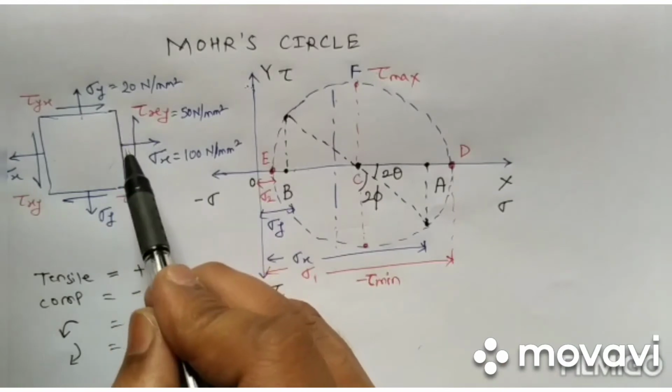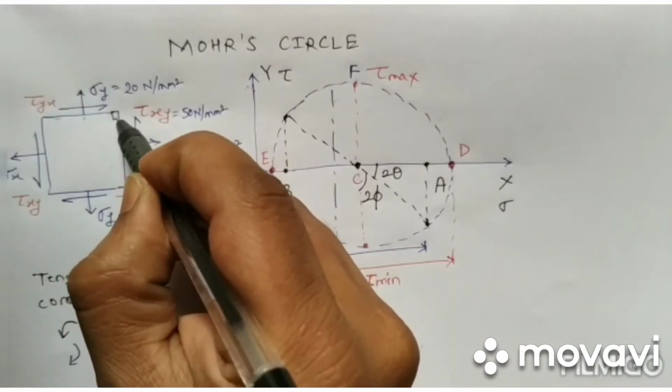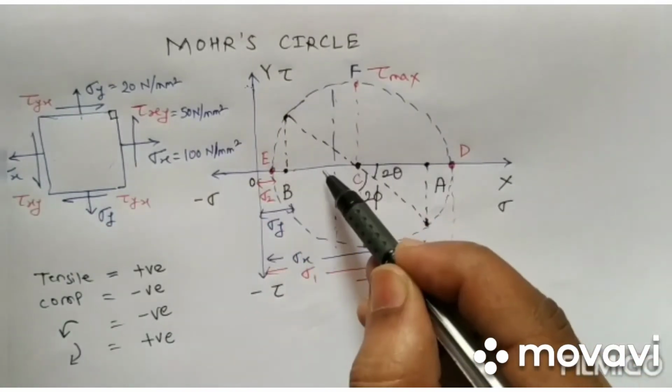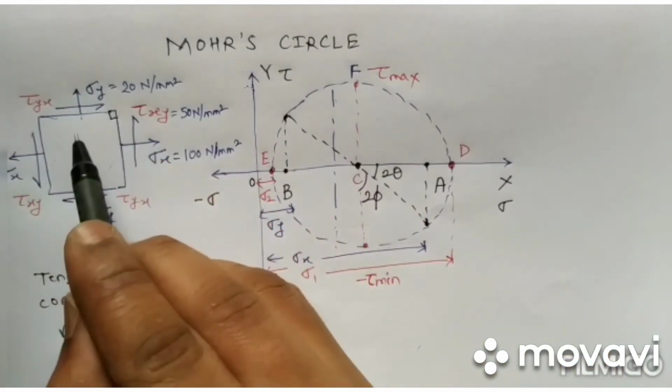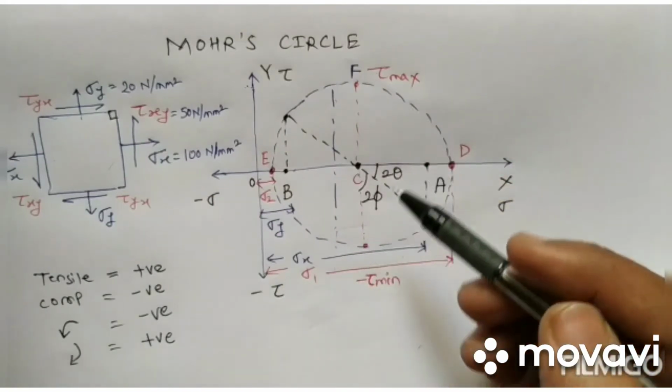Sigma x and sigma y are separated by an angle of 90 degrees in actual case, and here the angle between them is 180 degrees. So if you take half, it is 90 degrees. Likewise for the shear stress also, it is the same.